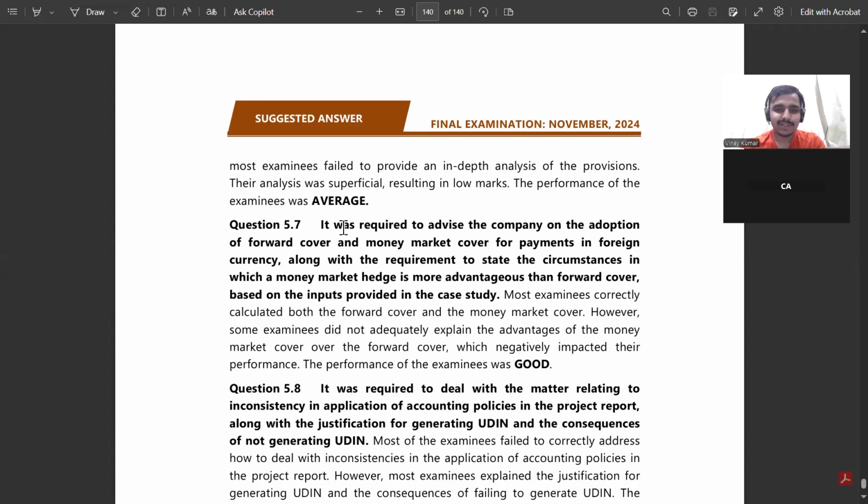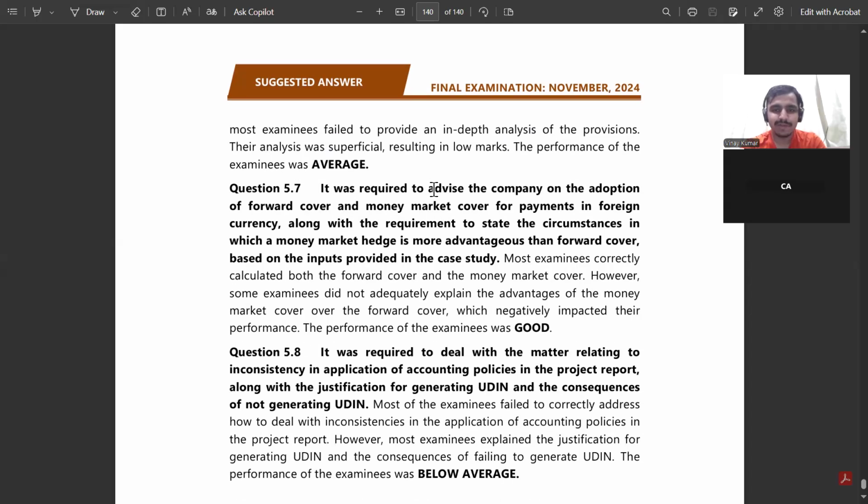The second last is it was required to advise the company on the adoption of the forward cover and the money market cover for the payments in foreign currency, along with the requirement to state the circumstances in which money market hedges have more advantages than the forward cover based on the input given in the case study. Most examinees correctly calculated the forward cover and money market, a practical question. However, some examinees did not adequately explain the advantages because that is a theory question. Some might have missed that also, which negatively impacted their performance.